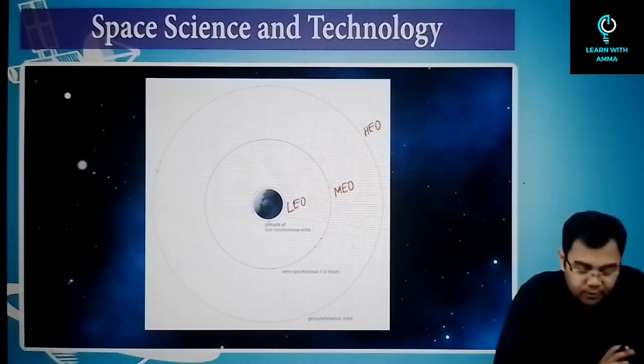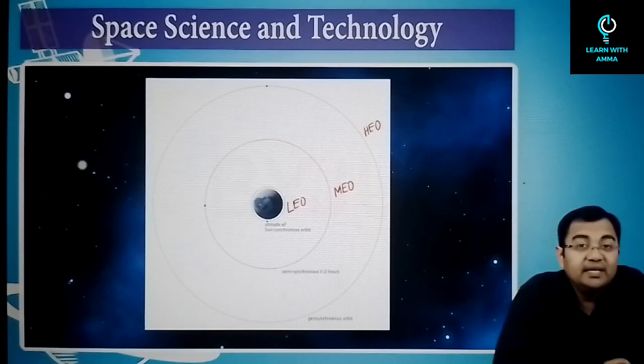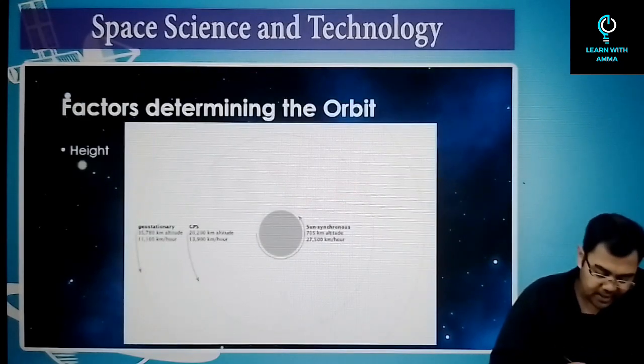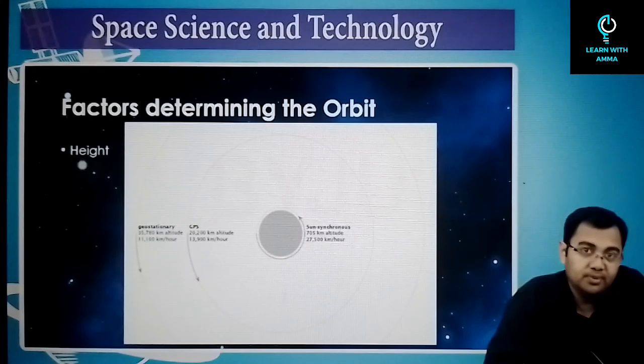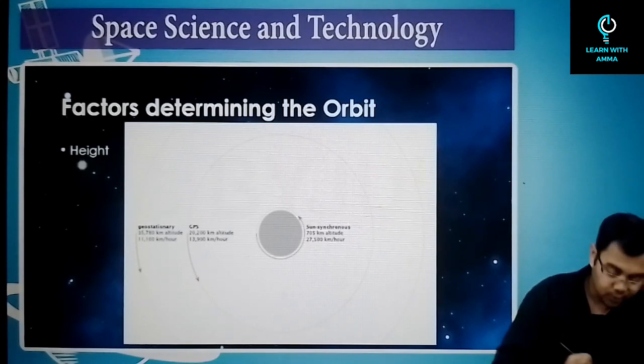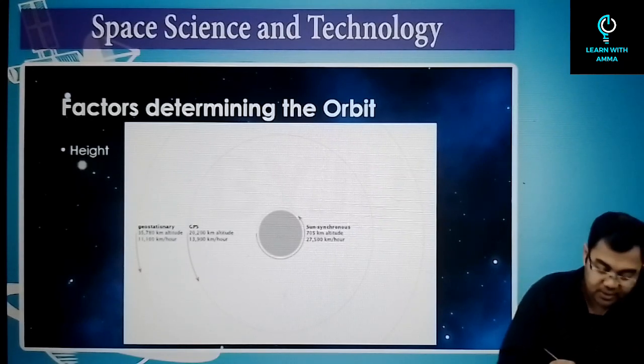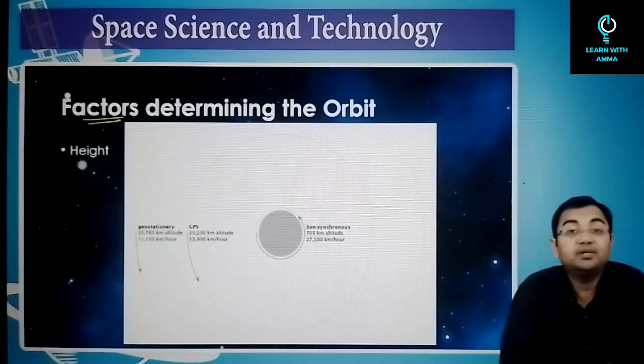So these are the three types of orbits. Now let's try to understand each of these types of orbits that we have and what is the meaning of all these orbits. So first of all, to understand all these orbits, what we need is to understand all the factors that determine the orbit.